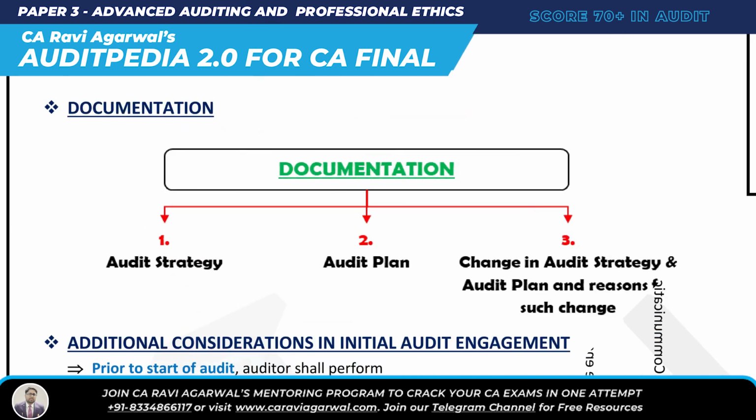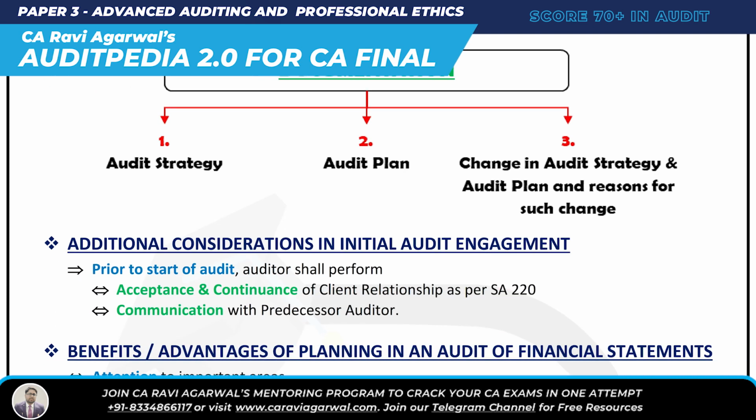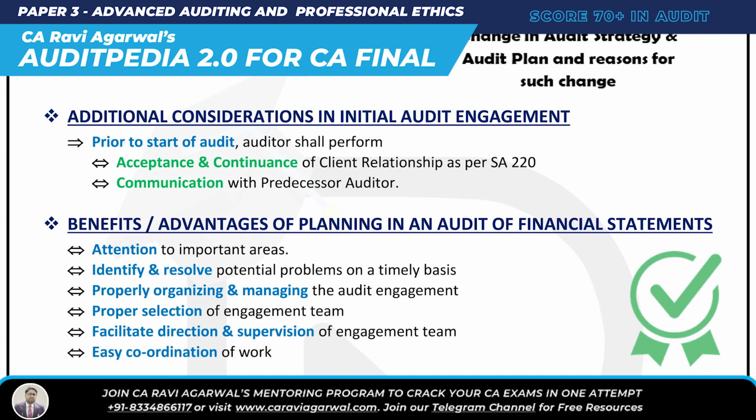And then we heard about documentation. 3 simple things. Audit strategy document, audit plan document, and if there is a change in audit strategy or audit plan, document it. Additional considerations you also have to do before you start the engagement: acceptance and continuance of client relationship, check the procedure, and communicate with the predecessor auditor. Then what is the benefit of audit planning? Very simple. AIMCS. A stands for attention to important areas, I stands for identify potential problems, M stands for managing the audit engagement, C is easy coordination of work, and S is selection of engagement team.